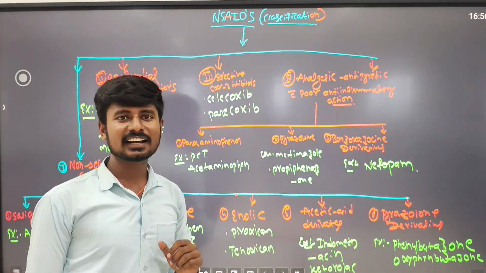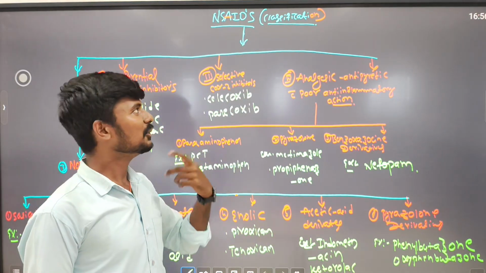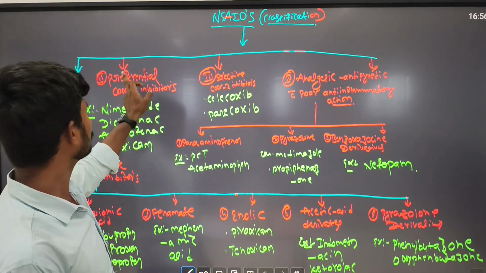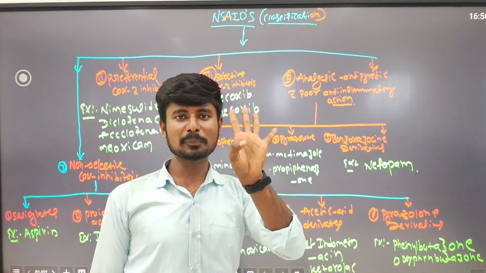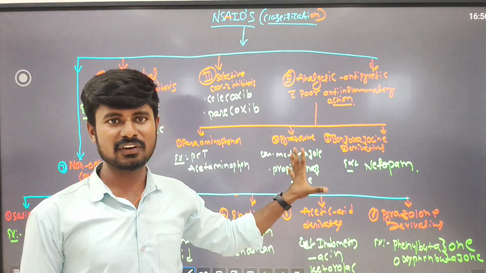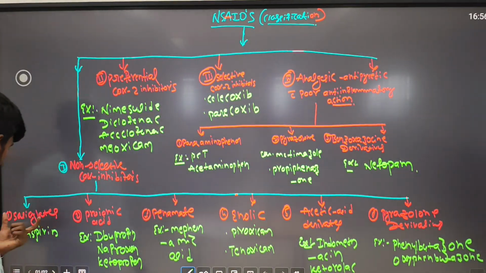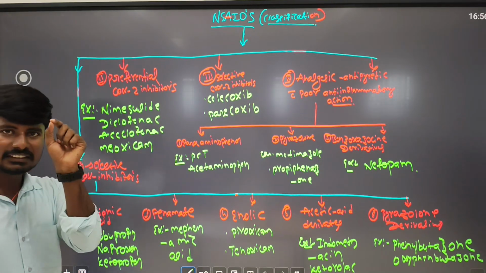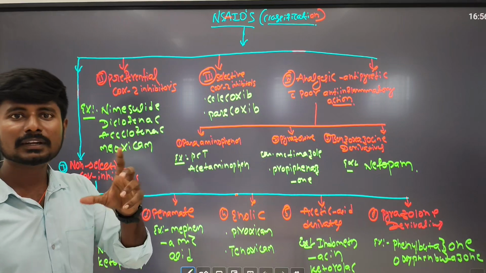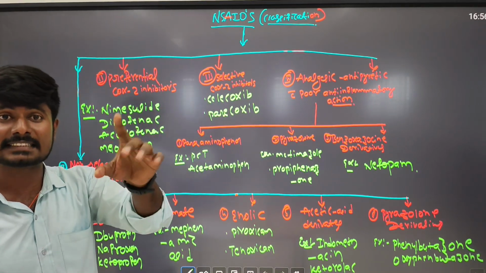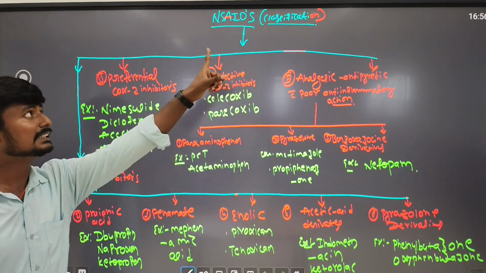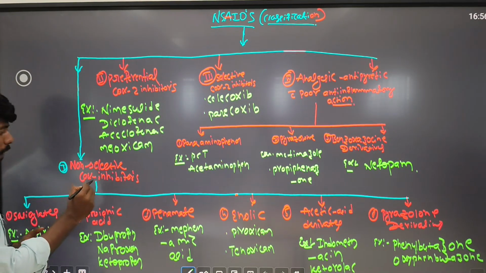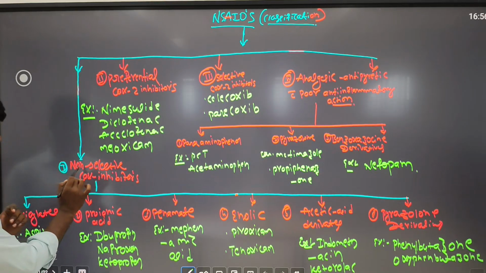In these non-steroidal anti-inflammatory drugs, we can move on to the first point. They are mainly classified into four main classifications. The first one is non-selective COX inhibitors. I will explain what is meant by COX: it is cyclooxygenase. I will tell you the mechanism of action of these NSAIDs. So, the non-selective cyclooxygenase inhibitors, that is first.